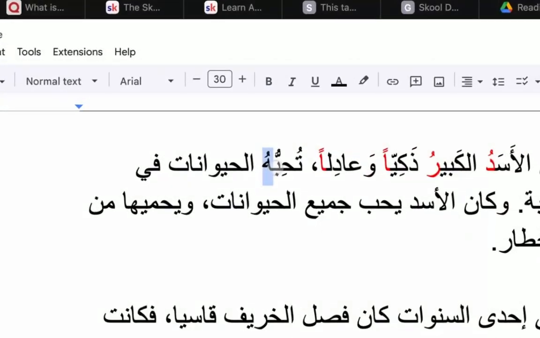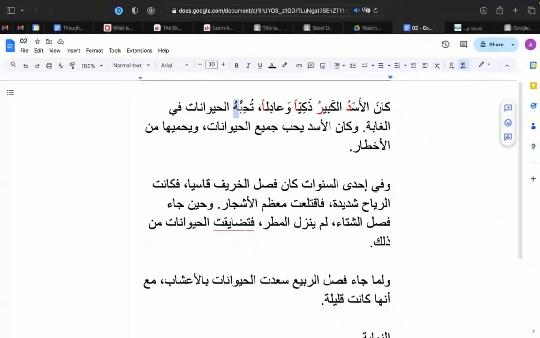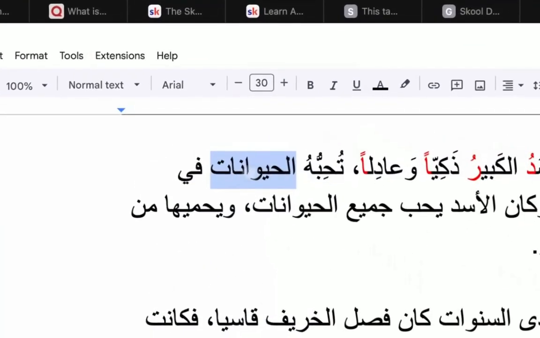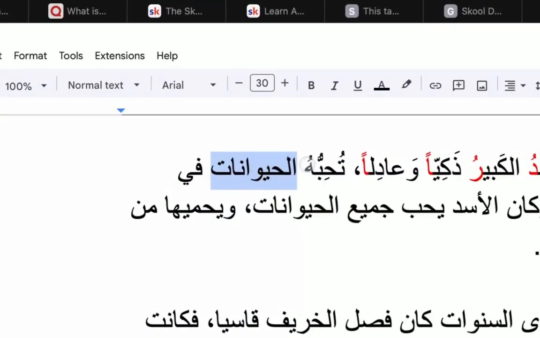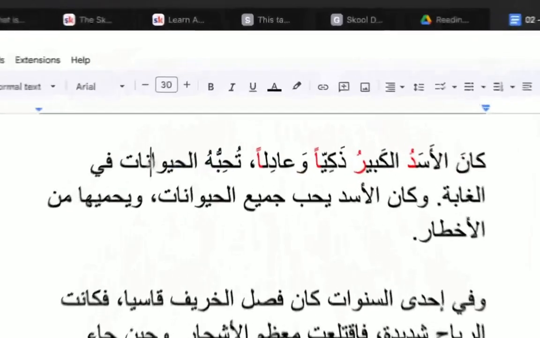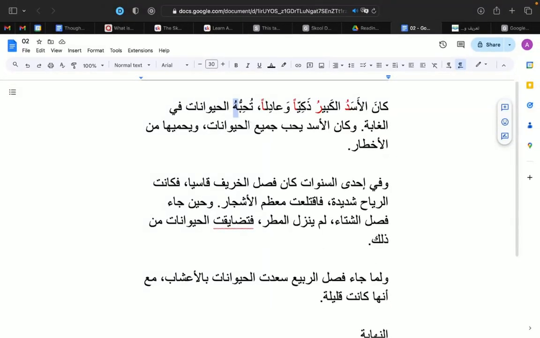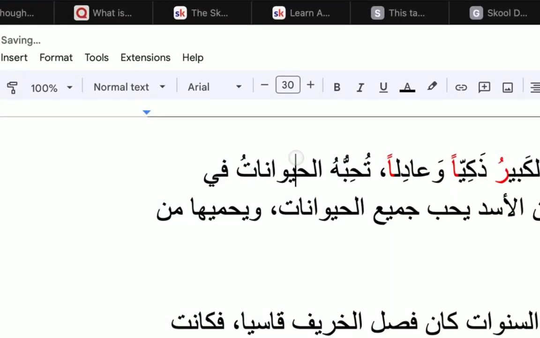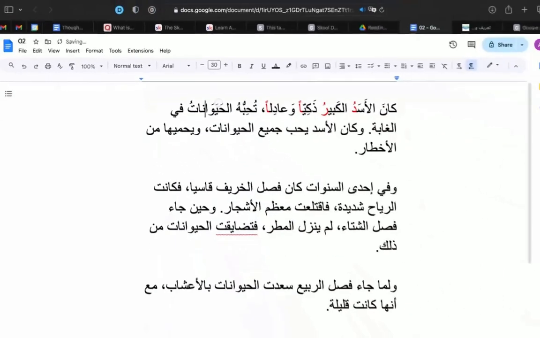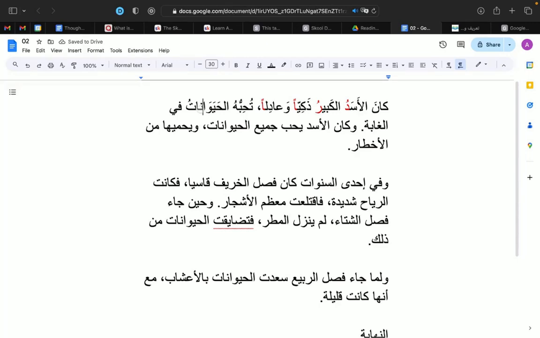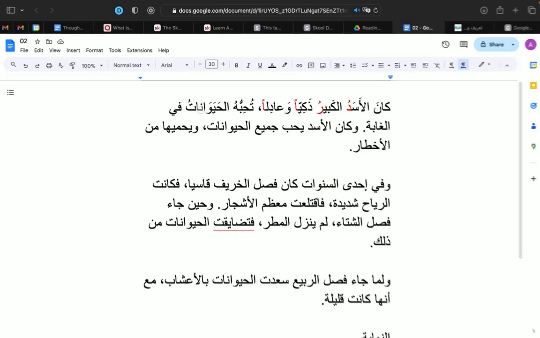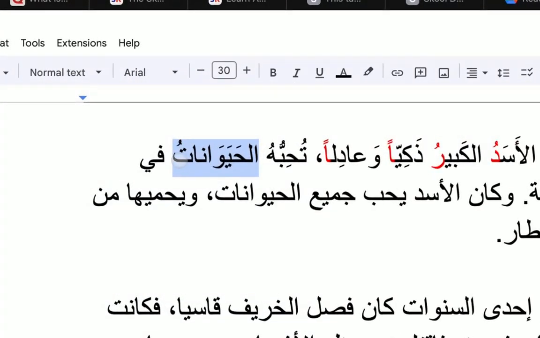تحبه. This is for the possessive pronoun, so they love him, right? Or they like him, and it's saying that the animals like him. This refers back to the lion. So who do these animals like? Well, they like him being the lion, right? And so this is an additional letter that's like a possessive pronoun. And then al-haywanatu gets dhamma at the end because it's the subject of the statement here, right? تحبه الحيوانات. Who is doing the liking? Well, the liking is being done by the animals, and so the animals is the subject.